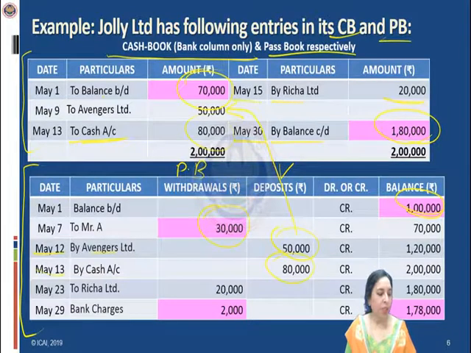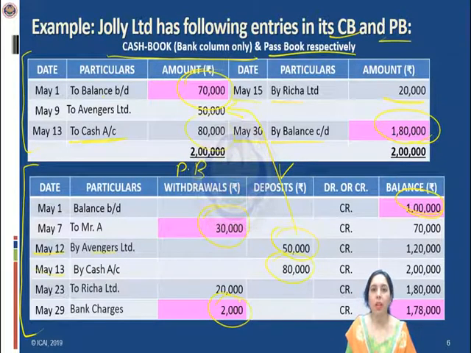Going to the next entry, 29th May, there are bank charges in the passbook amounting to rupees 2,000. So this entry, if you go through your cash book bank column, there is no mention of these 2,000 rupees. So again, this is a transaction which is unticked, or appearing only in either the cash book or in the passbook.